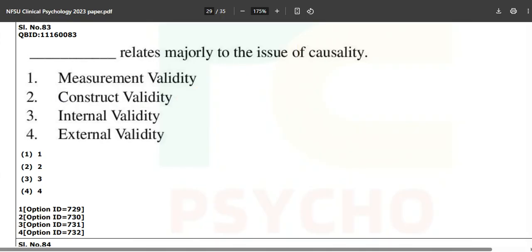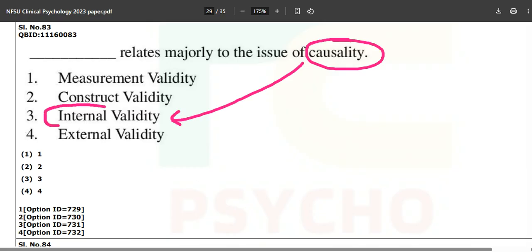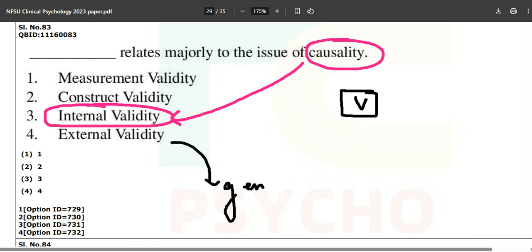Okay, all right, but for now, dash relates majorly to the issue of causality. It refers to the internal validity. Option number 3 is the correct answer. When you study validity in detail from books, or from me anywhere outside your arena, you will be able to understand that external validity is always about generalizing.